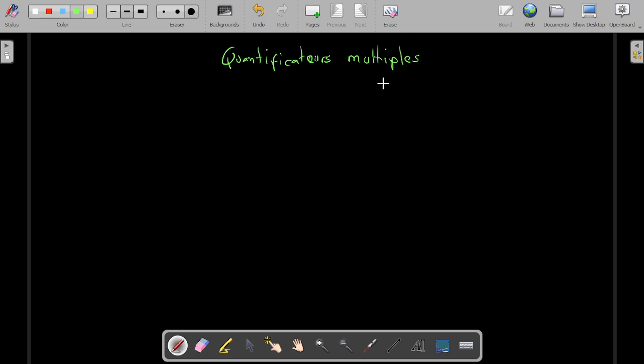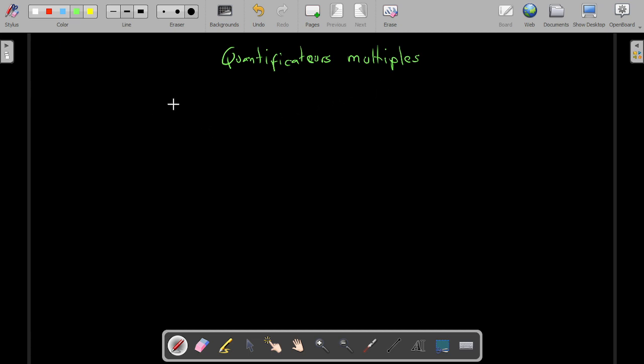So we want to look at a situation where we have a quantified statement that has maybe something like two quelque soit or maybe quelque soit and il existe, and where elements x and y are taken from maybe the same set or maybe two different sets. So when is such a proposition going to be true? That is what we want to establish in today's video.